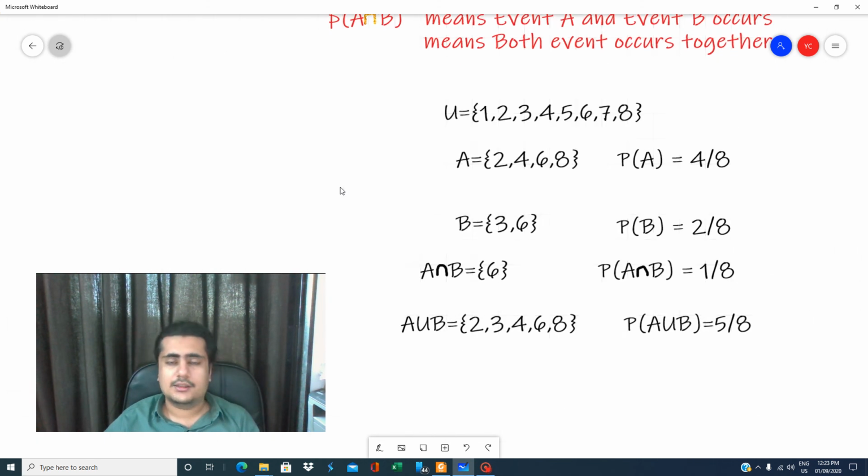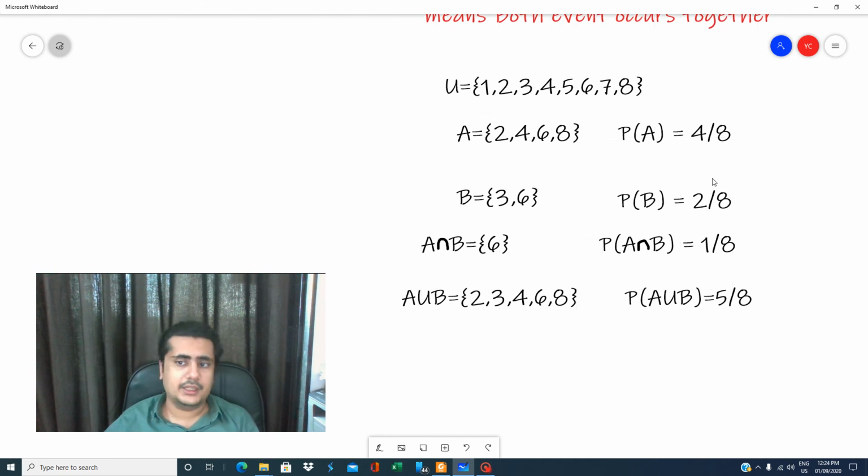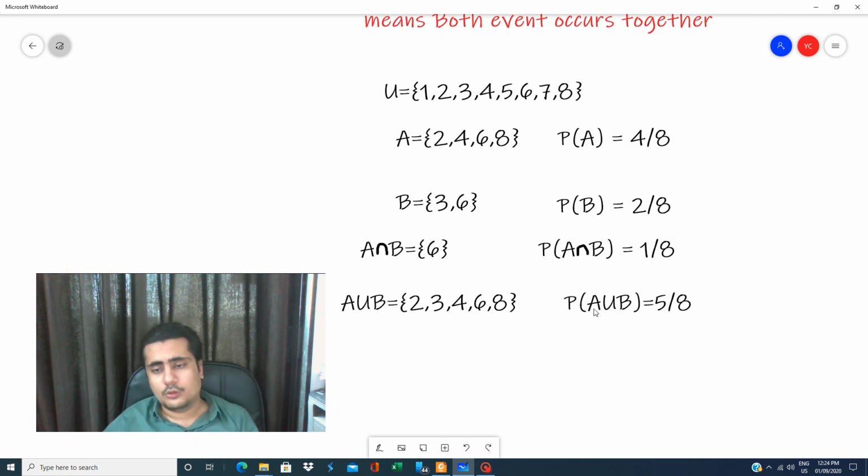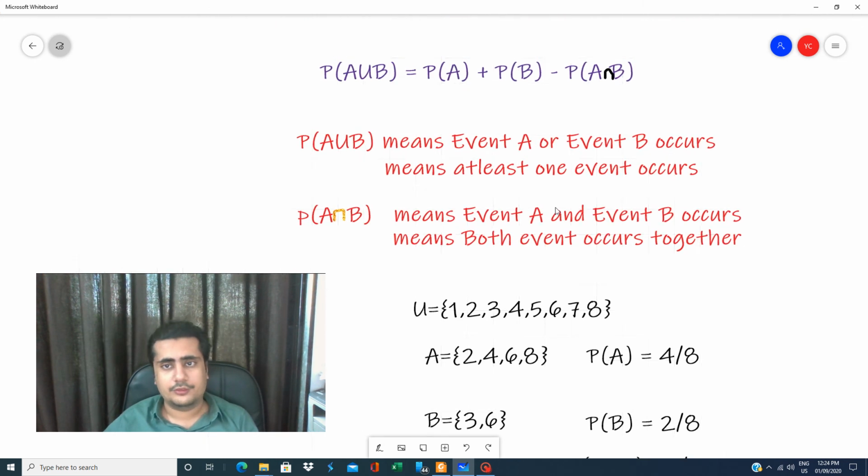In this sum, we took 1, 2, 3, 4, 5, 6, 7, 8. A is 2, 4, 6, 8 and B is 3, 6. So the probability of A is 4 by 8 and B is 2 by 8. I found the union, and the answer was 5 by 8, which did not match 4 plus 2, 6. I told you that the intersection is repeated, so I need to subtract it. If I want to find the union, I add both and subtract this. So this was the formula of A union B. Let us keep this clear. The sums of this union topic we will do in the next lecture.